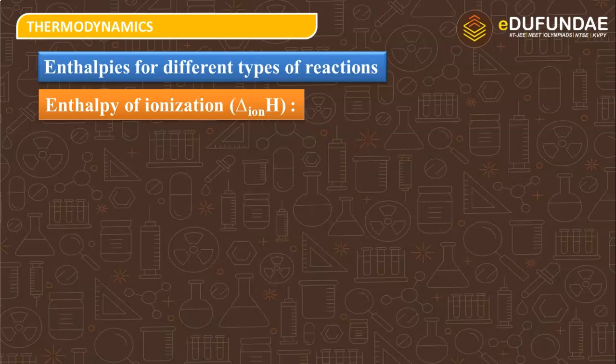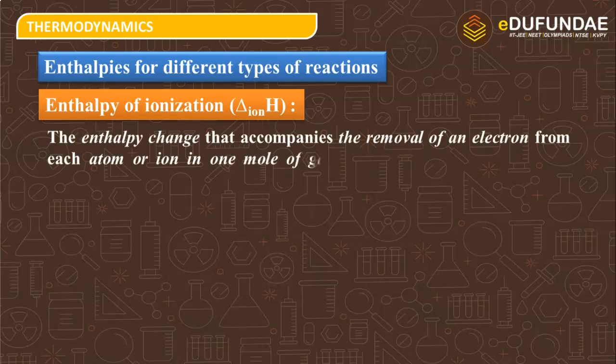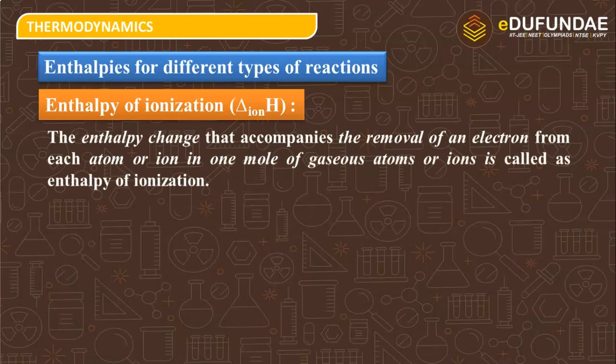Next enthalpy is enthalpy of ionization. The name tells us that ionization is taking place, that means we are converting an atom into an ion. So the definition is the enthalpy change that accompanies the removal of an electron from each atom or ion in 1 mole of gaseous atoms or ions is called enthalpy of ionization.